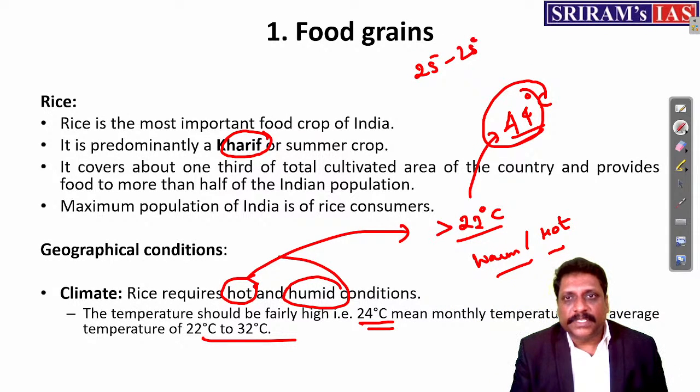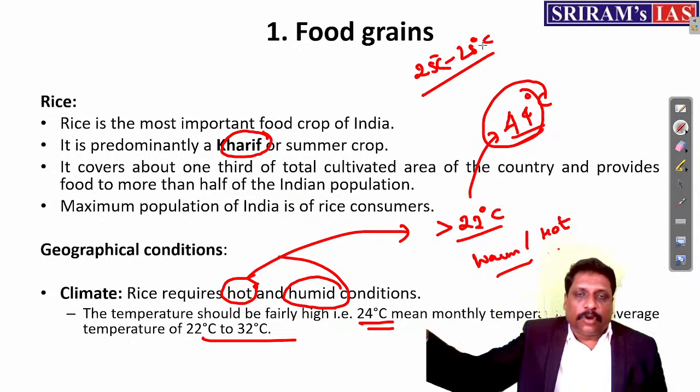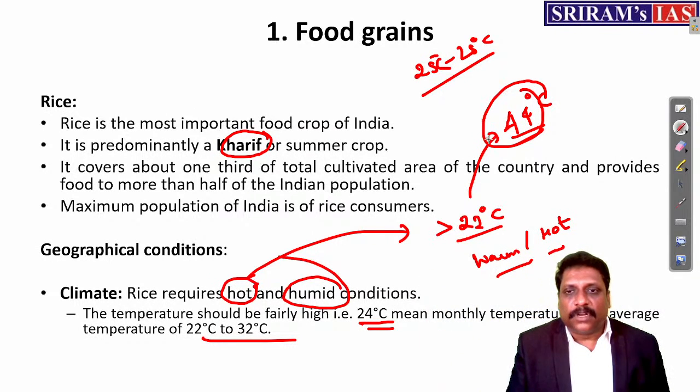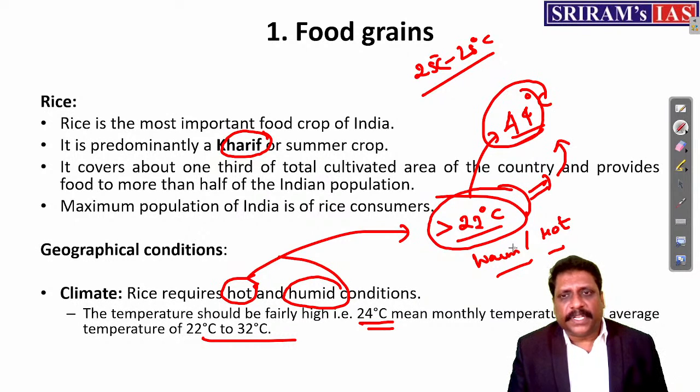25 to 28 degrees centigrade. We call them as very high. Coral reefs formation need warm water. What is that warm water? 22 degrees centigrade on an average, correct? Normally, if the temperature is more than 22 degrees centigrade, we call them as what?